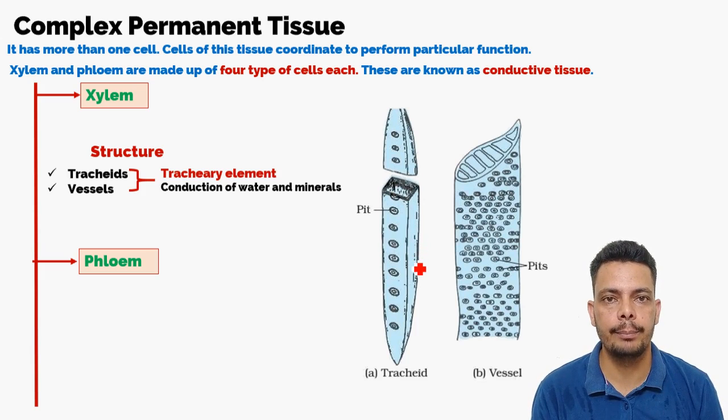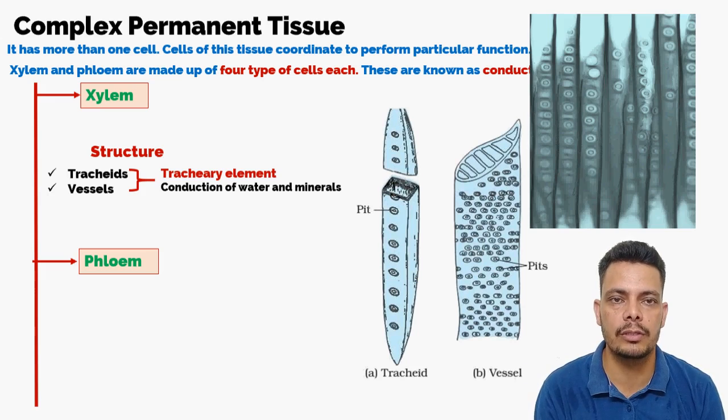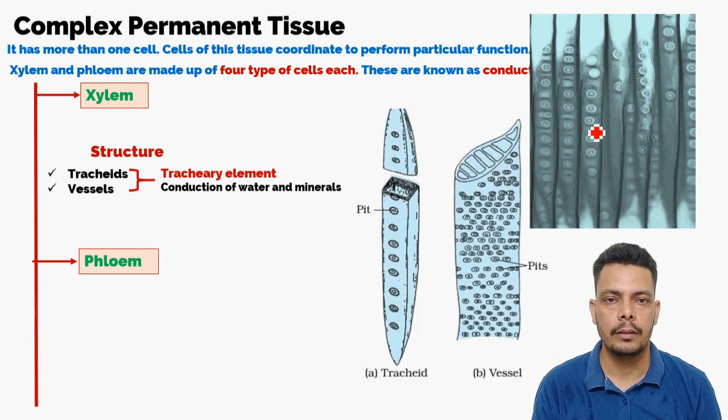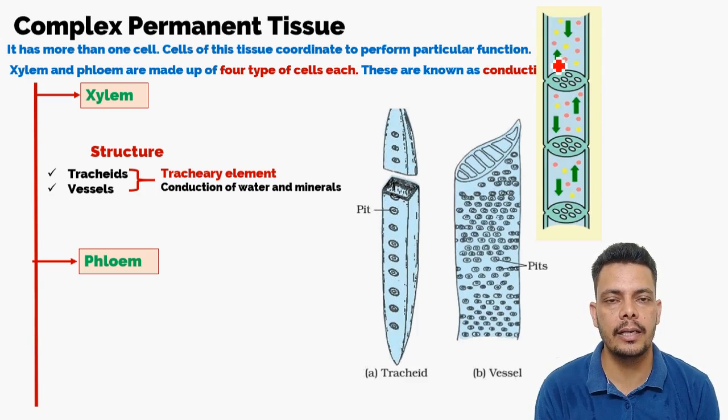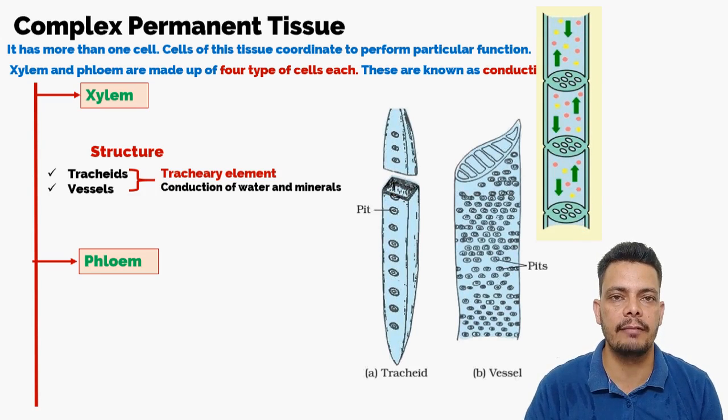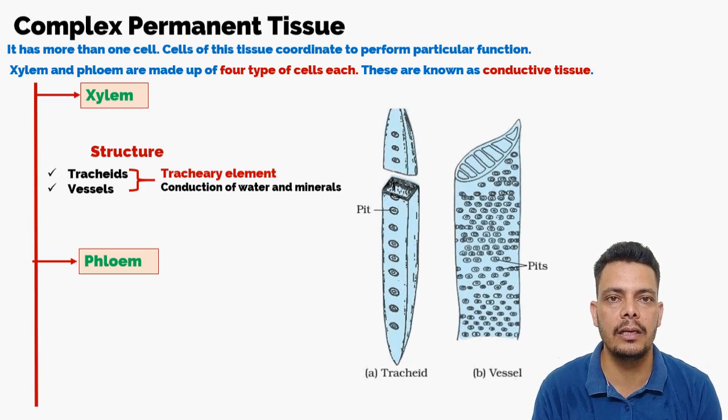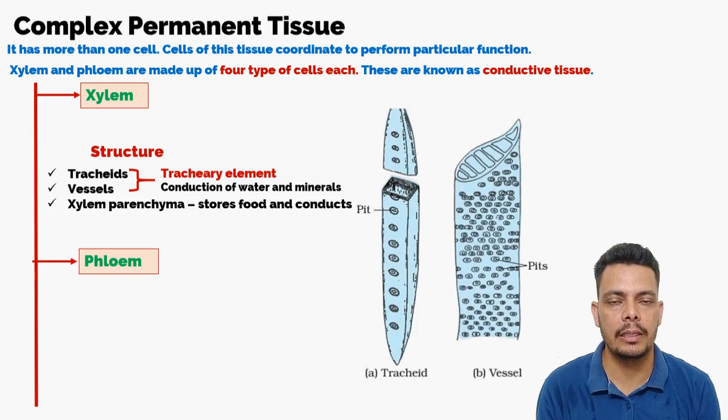The tracheids are imperforate. Perforation means the boundary of the cell wall of those cells has small pores. So there are no small pores on the outer surface of the tracheids, and there are a number of pores on the outer surface of the vessels. The tracheids are connected laterally, meaning side by side. But vessels are connected end to end, like fixing two pipes. In the same way, with the diagonal ending, one vessel joins with another and makes a long pipe. But tracheids attach side by side.